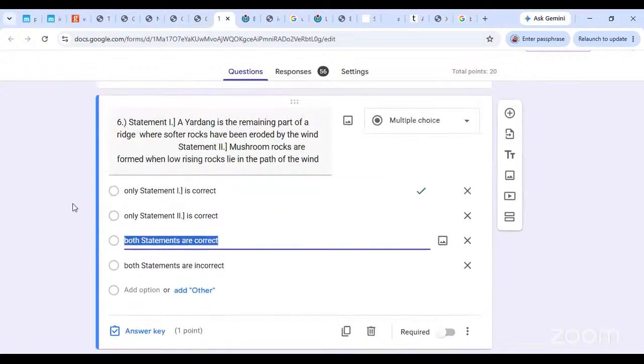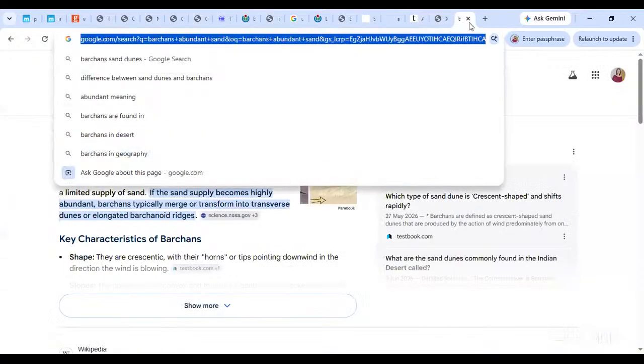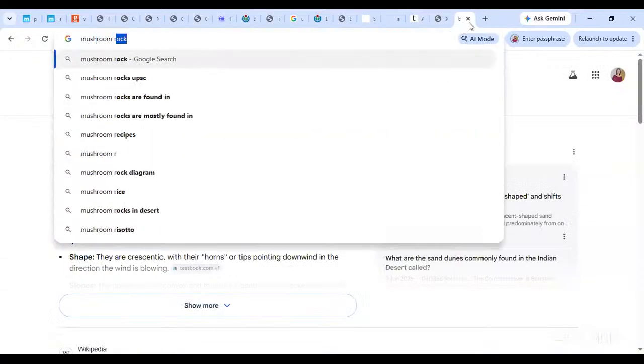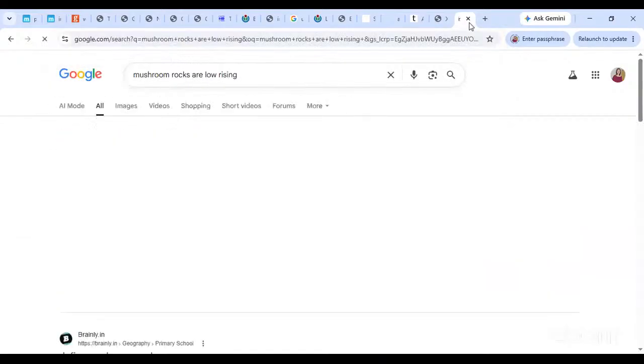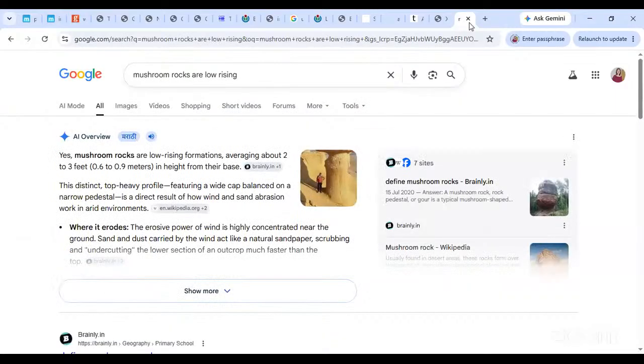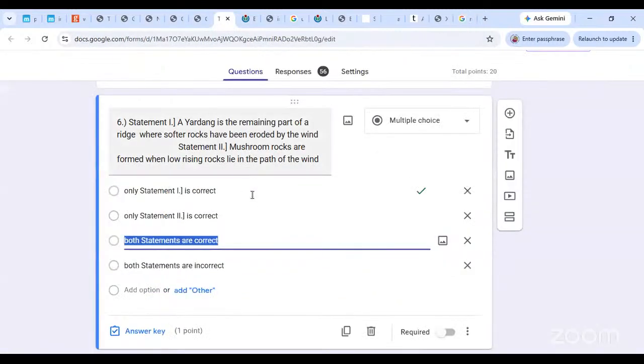Why, baba? The yardang statement is correct. What kind of test have I set? Mushroom rocks are formed when low rising rocks lie in the path of the wind. No, I'm trying to understand where I took these questions from. Yes, that is correct. That is absolutely correct. They are low rising rocks. No, I have marked it incorrectly. Both statements should ideally be wrong. Okay, the answer should be this. Both statements are correct.